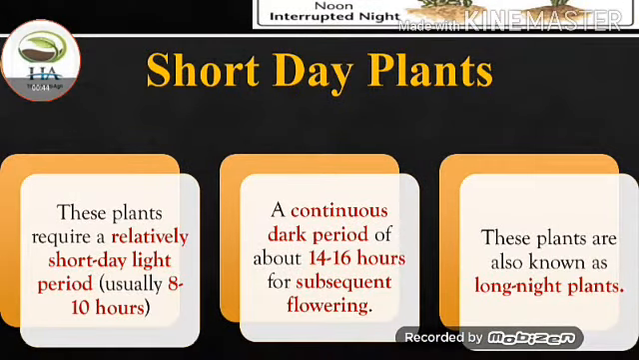Short day plants. These plants require a relatively short daylight period, usually 8 to 10 hours, and a continuous dark period of about 14 to 16 hours for subsequent flowering. Short day plants are also known as the long night plants.